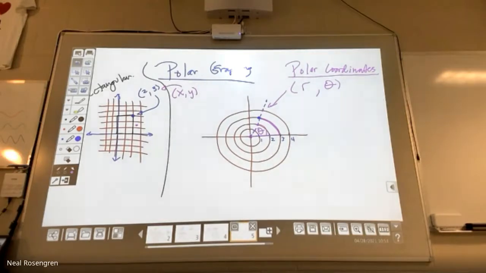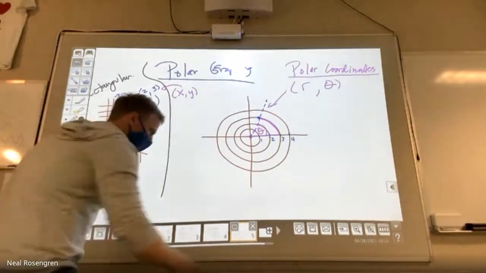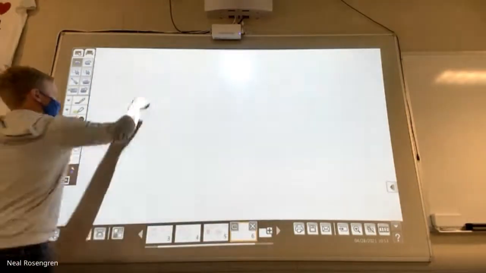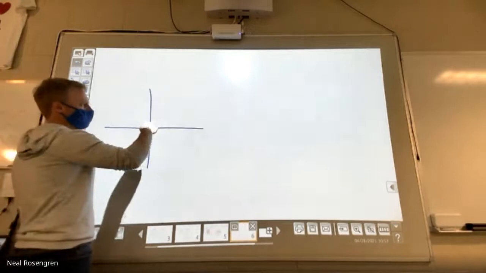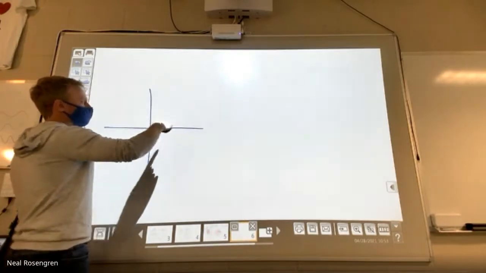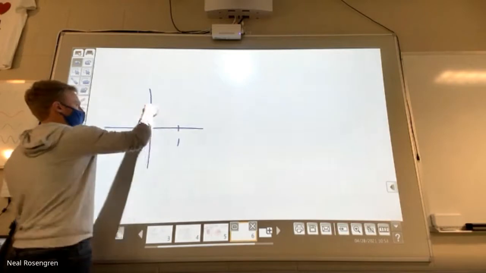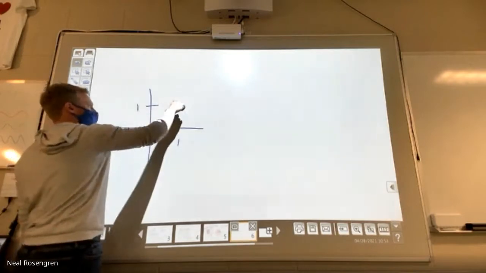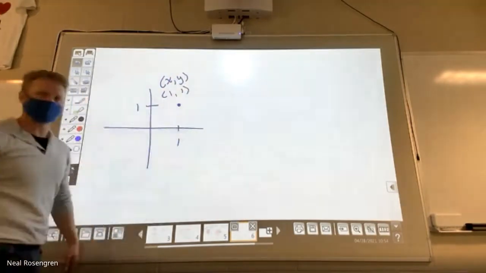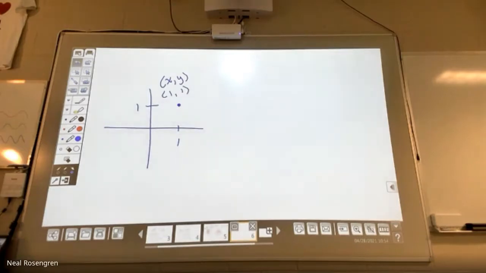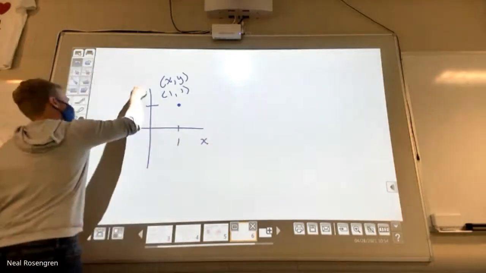And so let me do this. Let's say you are at a point. Let's make it nice. Let's go to the point x, y. Let's go to 1, 1. Go ahead, draw this out. Let's say they give us a rectangular point, and that point is located at 1, 1. Okay. So this is our normal Cartesian plane, xy.